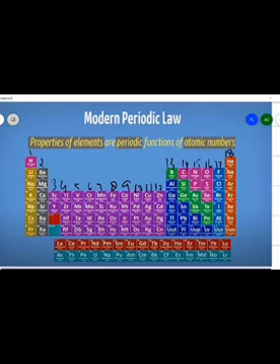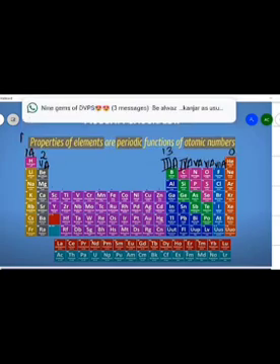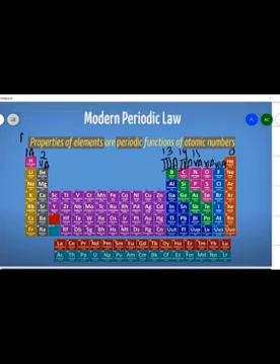Now these groups can be named as 1A, 2A, 5A, 6A, 7A, and this is the 0 group. So this is the group number. What are the main groups? 1, 2, then 13, 14, 15, 16, 17. These group numbers, that is 1, 2, then 13, 14, 15, 16, 17, are known as main group elements, or they are known as representative elements.